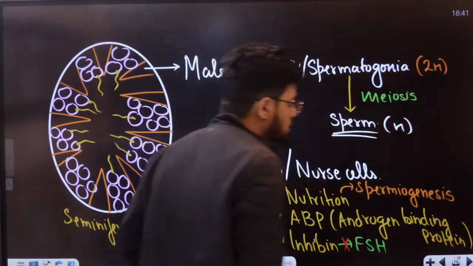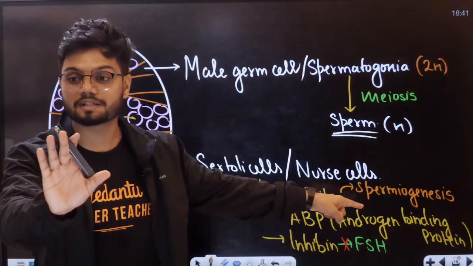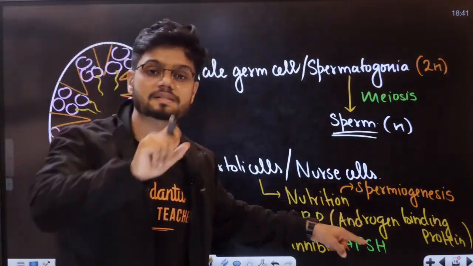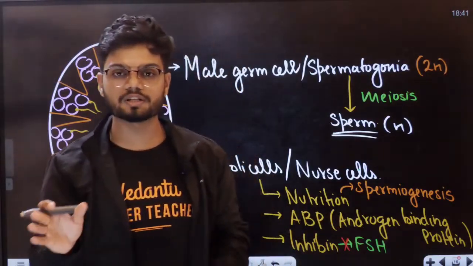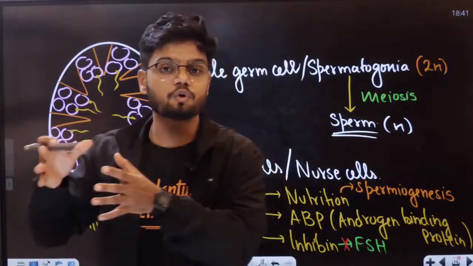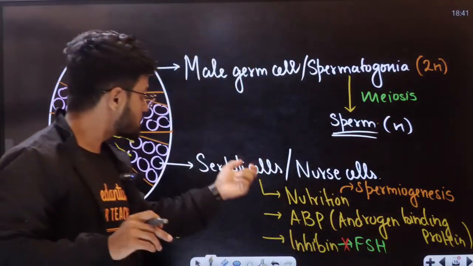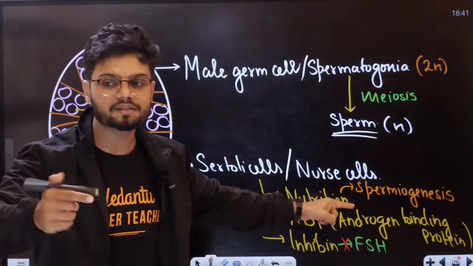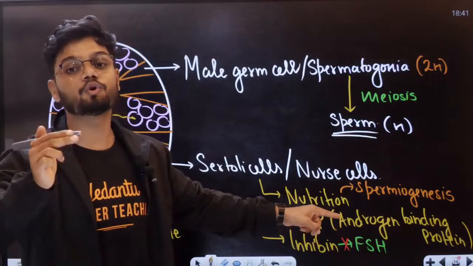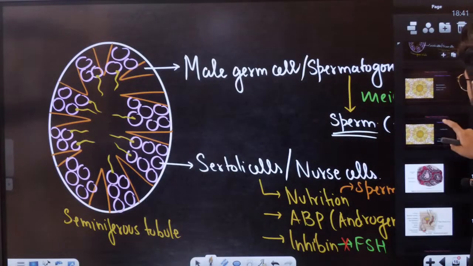spermatogenesis. Students, this is called spermiogenesis, not spermatogenesis. It is spermatogenesis. I'll teach you, students. Don't worry. Next class, I'll teach you what is spermatogenesis and what is spermiogenesis. Two separate things. They are not the same. Okay. So the Sertoli cell will help where? The Sertoli cell will help in spermatogenesis, not spermiogenesis. So please remember that, students.